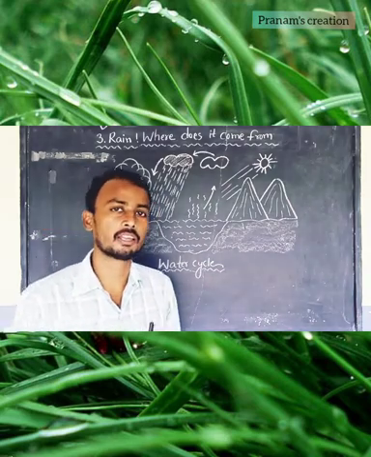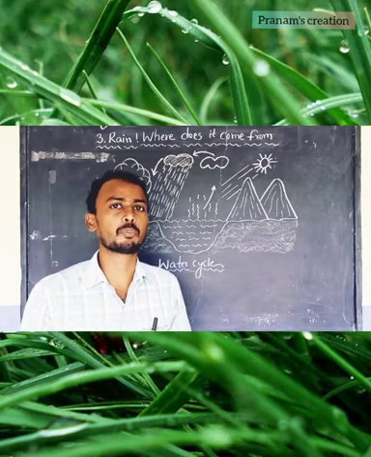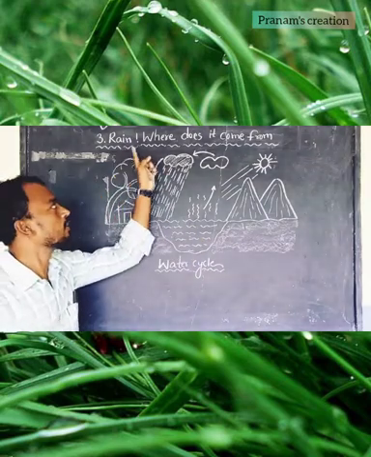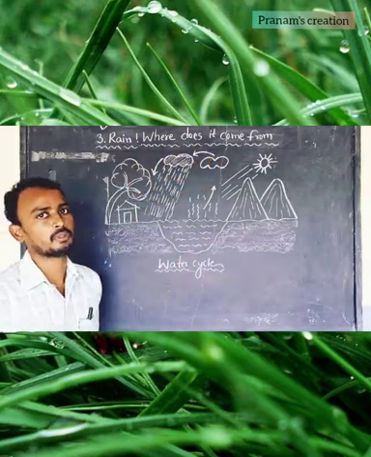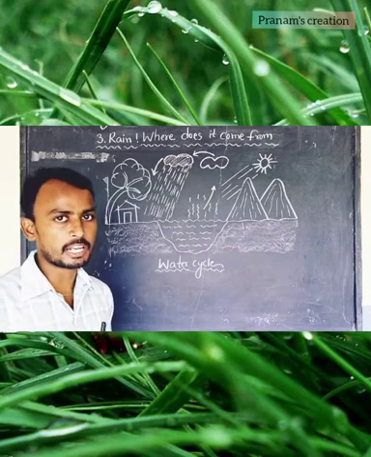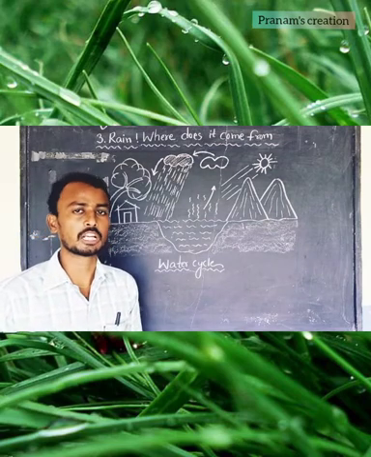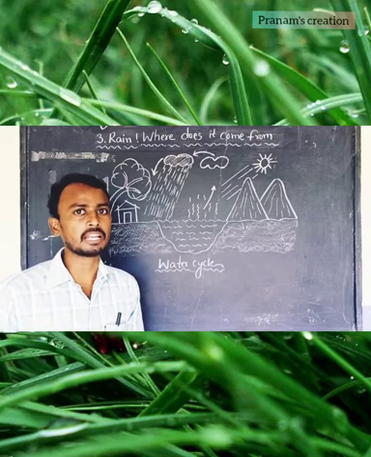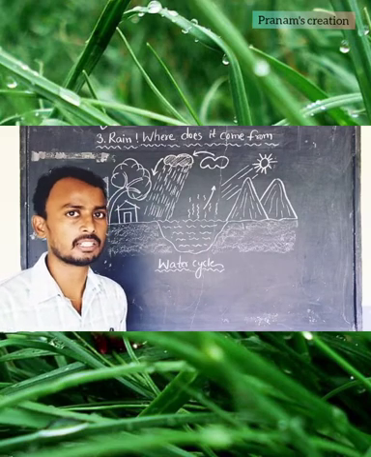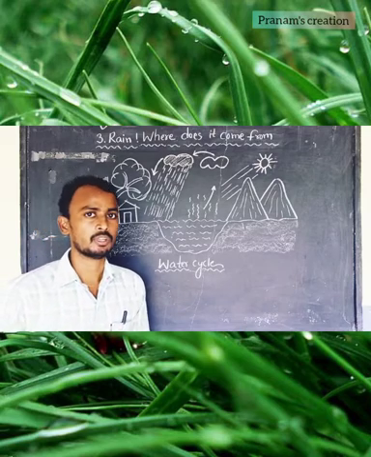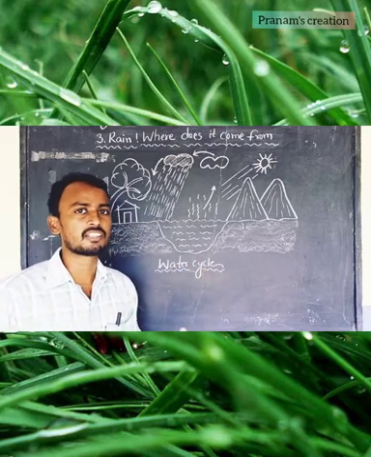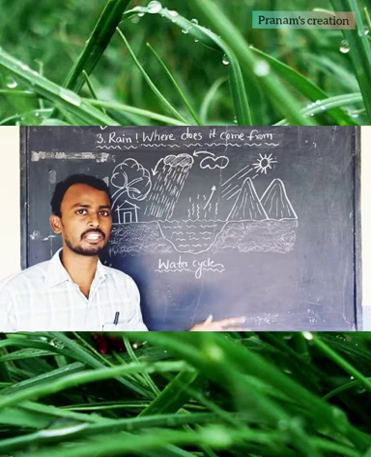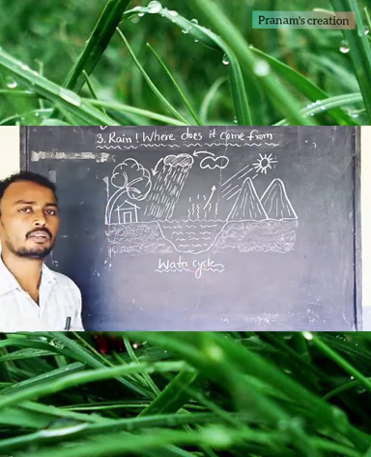Let us discuss the next part, another point in the third lesson. The name of the lesson is "Rain, where does it come from?" Rain is the main source for us to cultivate our crops, for drinking, and for other purposes. Mainly we get water from the rain only. Yes or no? So we need to understand the importance of the rain and we need to know about the rain. For that only they kept this lesson in our book.